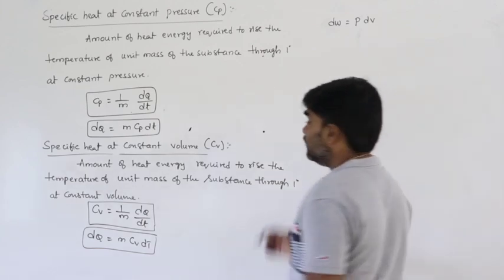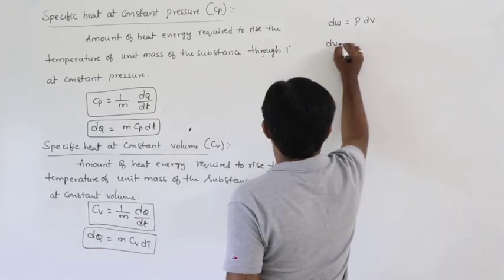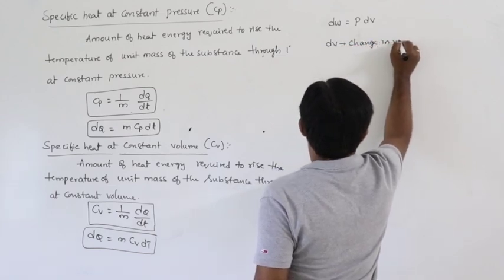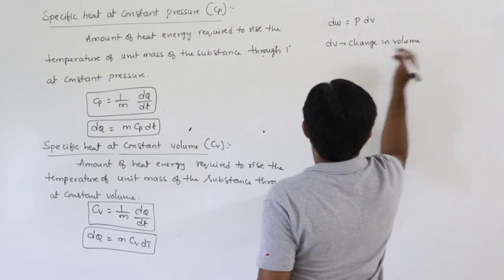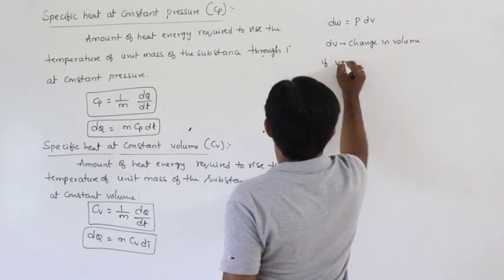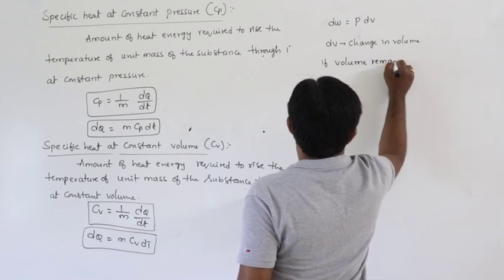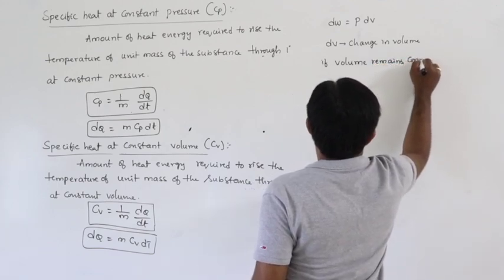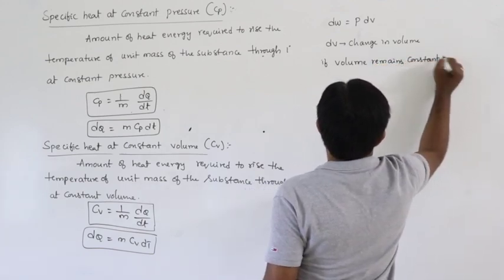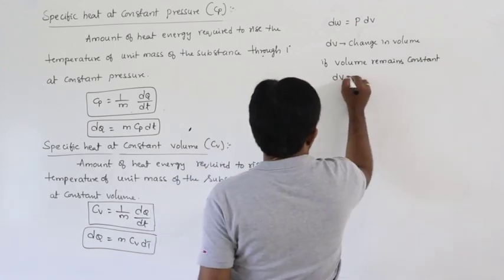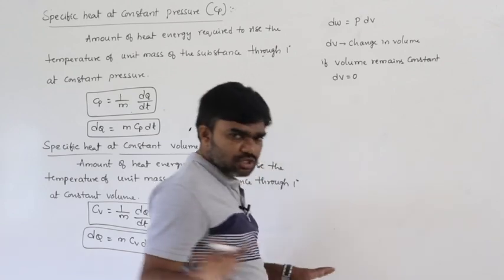What is dV? dV is the change in volume. If the volume of the system remains constant, then dV is equal to 0. There is no change.